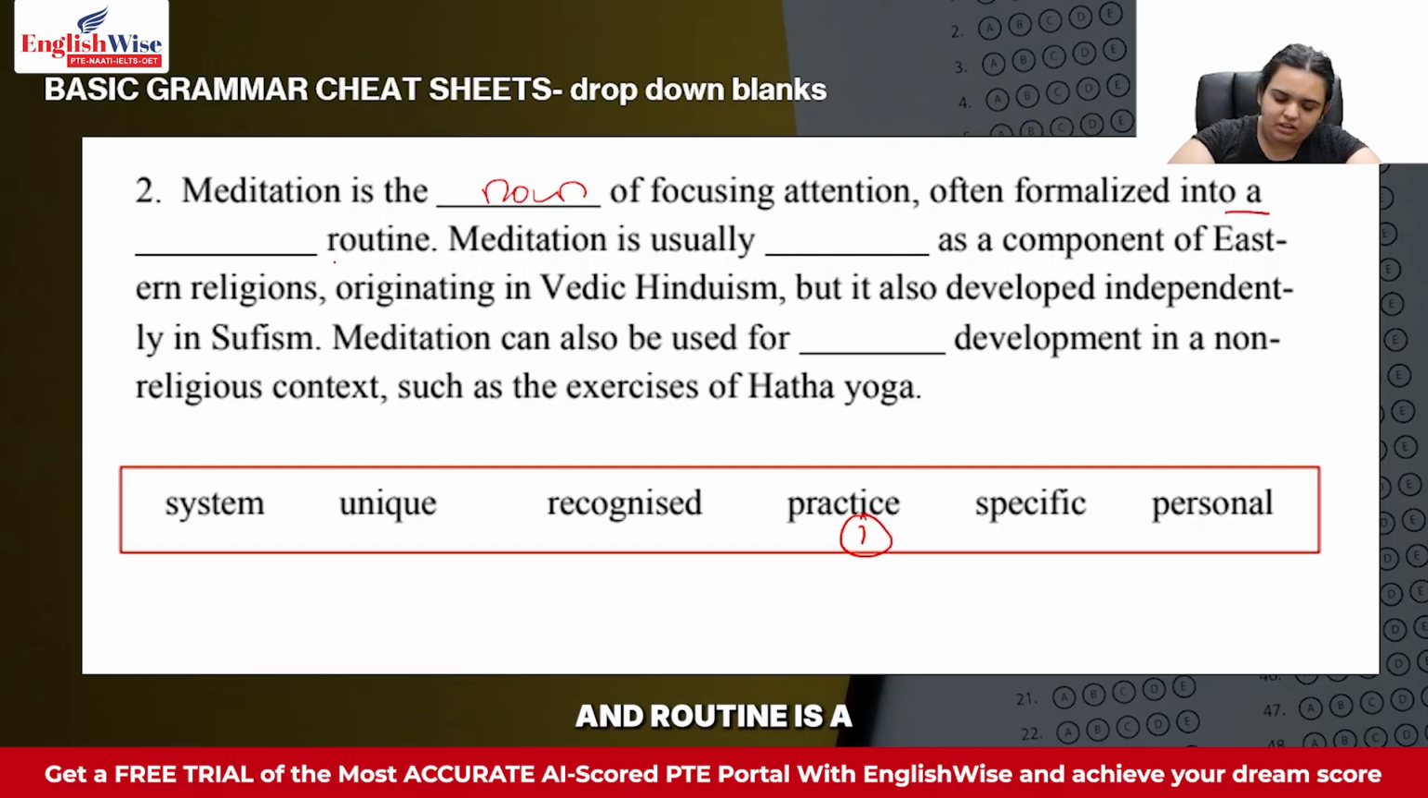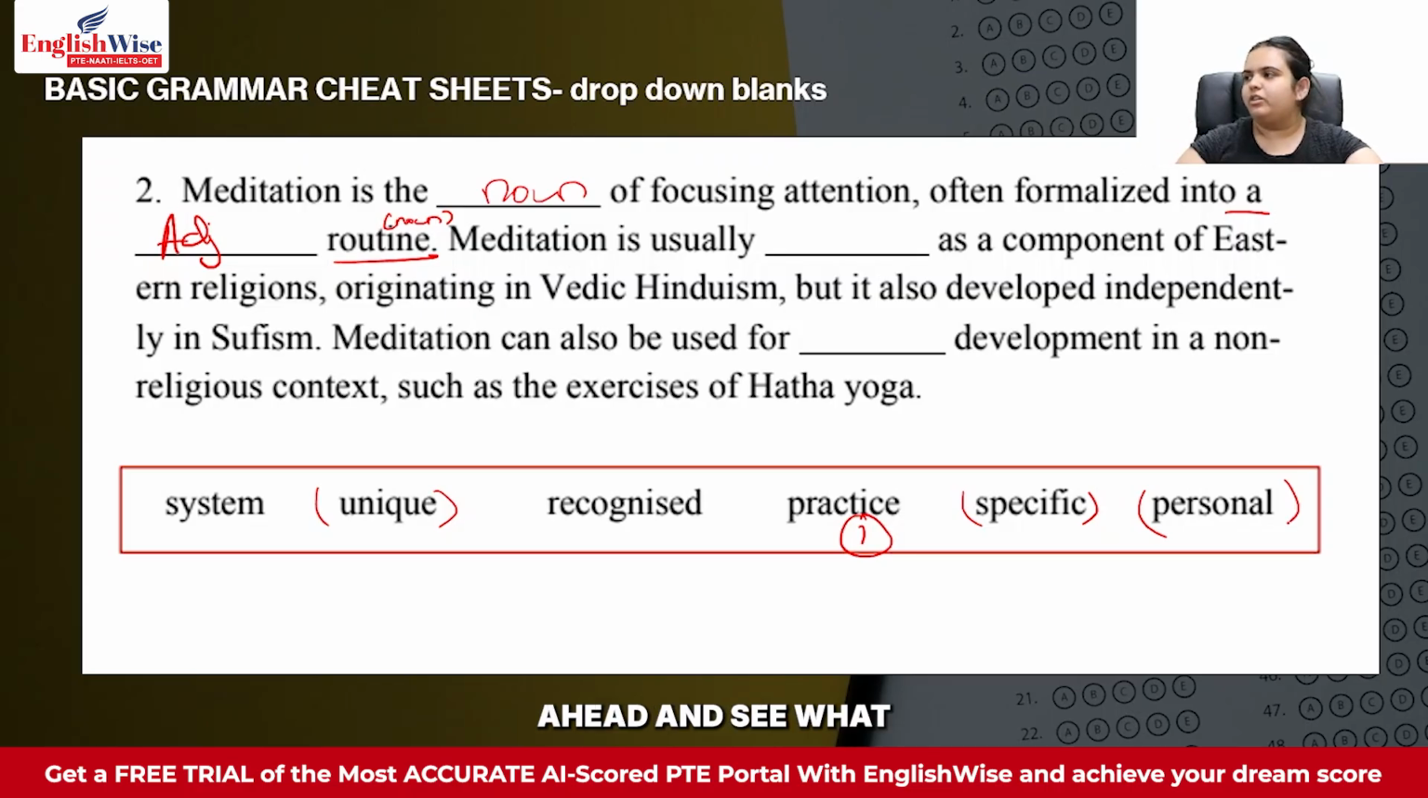Often formalized into a dash routine. Now "a" is given and routine is a noun by itself. That means you need an adjective. Based on your basic grammar cheat sheet, you need an adjective in between these two words. So let's look at adjectives. It can be either unique, specific, or personal. Okay, these are the three adjectives given to us. If you're not sure which answer you want to put, at least we know that these are the three answers possible over here. So let's do one thing. Let's keep moving ahead and see what other information they have given to us to finalize the answer out of these three options.